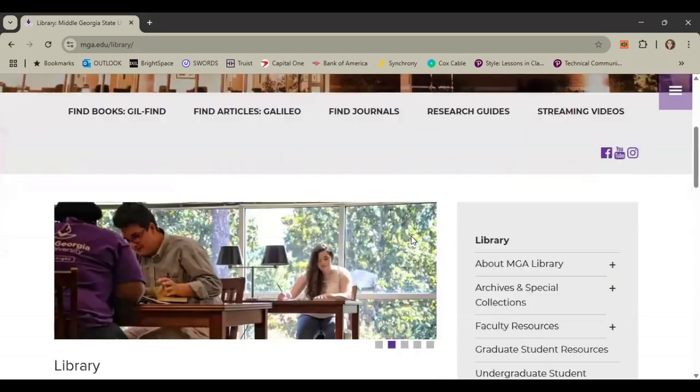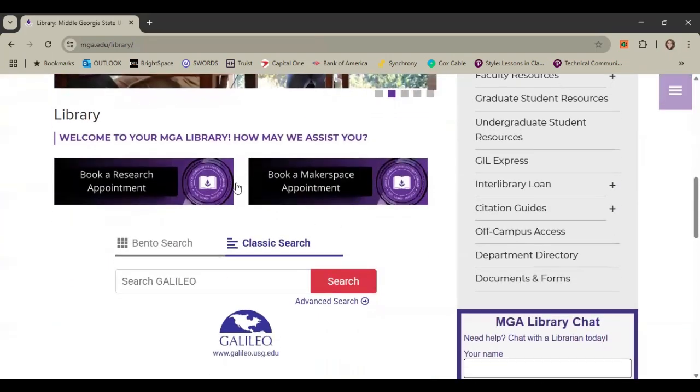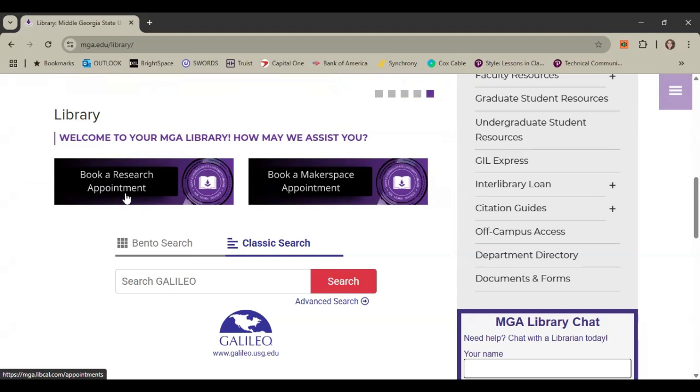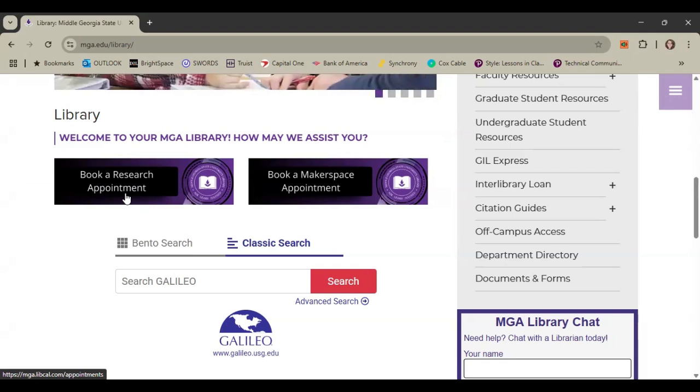But if you scroll down on the home page, there are two buttons in the middle. One says book a research appointment and one says book a makerspace appointment. A research appointment is an appointment with a research librarian, and a makerspace appointment is an appointment for you to use the makerspace on campus. That's a space that has 3D printers, a button maker, a lot of really cool stuff, but that's not what we're doing this week. So you will click book a research appointment.